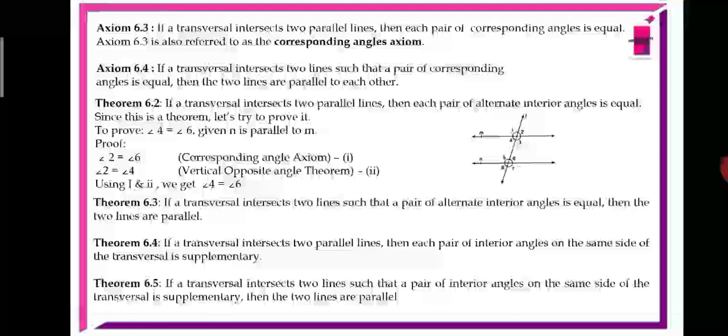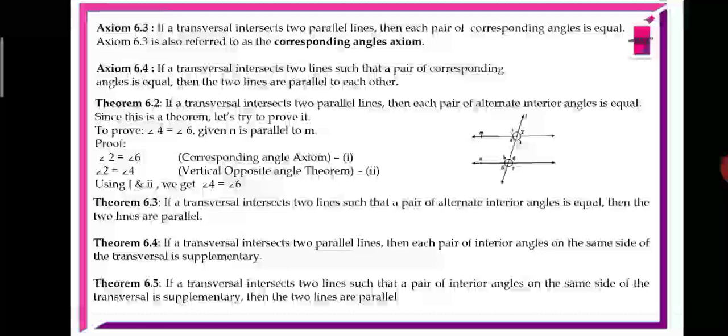So we will take angle 2 equal to angle 4 because they are vertically opposite angles. Now angle 4 equal to 6 and angle 4 is also equal to 2. So 2 and 6 are equal. If angles 2 and 6 are equal, they are corresponding angles. If the corresponding angles are equal, then the two lines are parallel to each other. According to axiom 6.4, we can prove this.